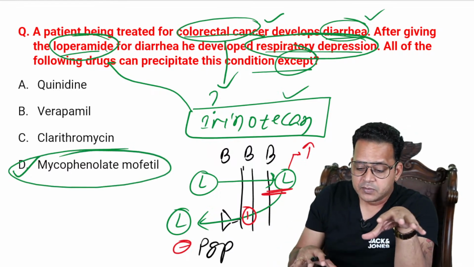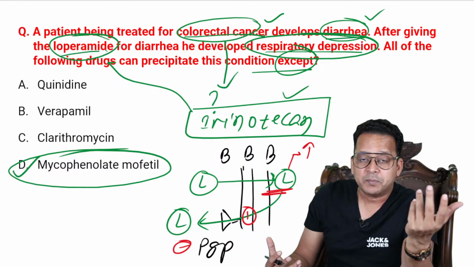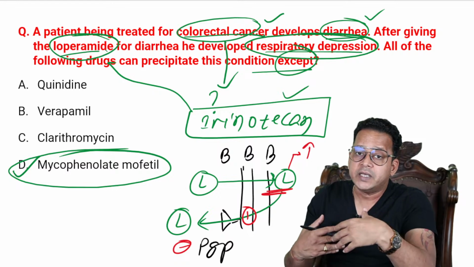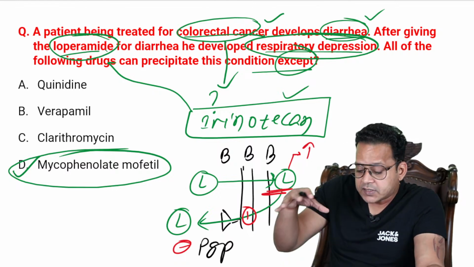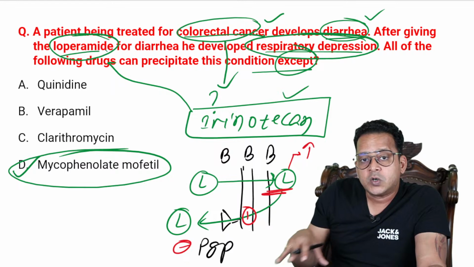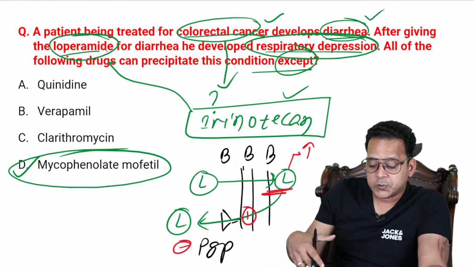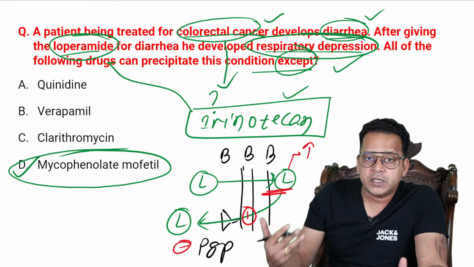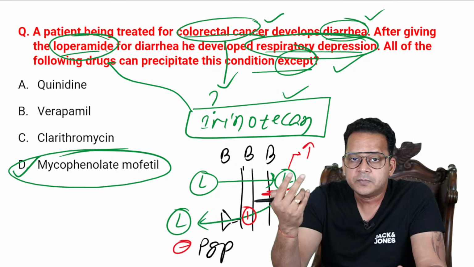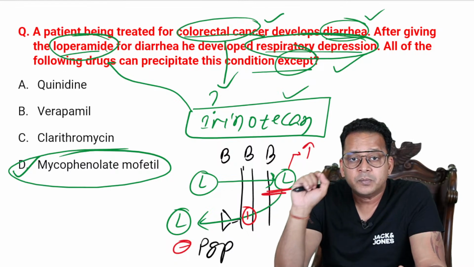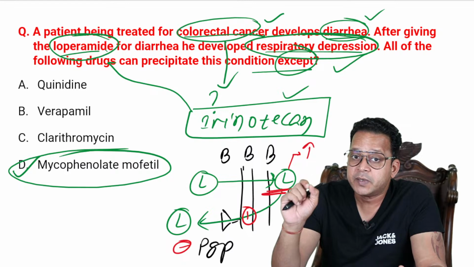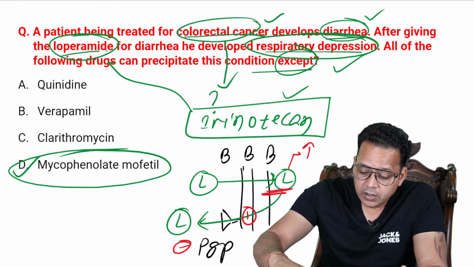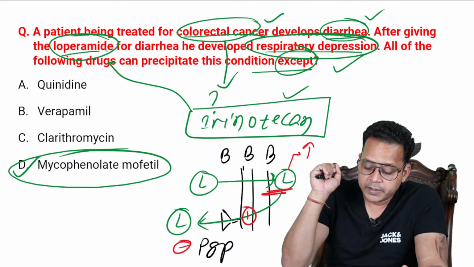Now see, many times you might not know what is the answer, right? But you get the answer by gut feeling. So here, if you did not know the cause, it's okay. But at least from the explanation that I'm going to give, learn the cause, the reason, right? For example, they can ask you, this was seen because of which interaction? Enzyme inhibition, PGP inhibition. I give you two options. What would be the answer? A lot of people will go for enzyme inhibition as the answer. A lot of you guys might have thought that. But it is not enzyme inhibition per se. It is PGP inhibition, right? All right, ABC pumps are PGP inhibitors. All right, very good, guys.